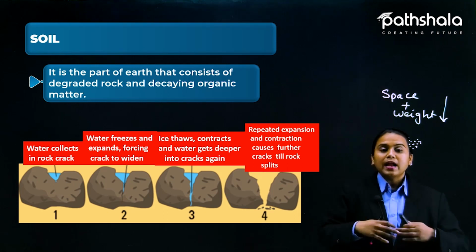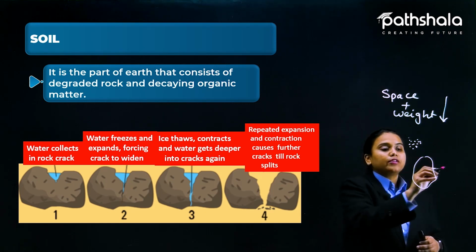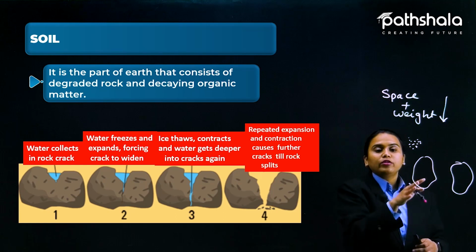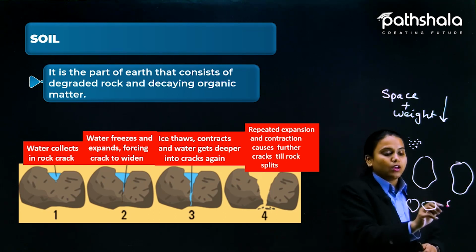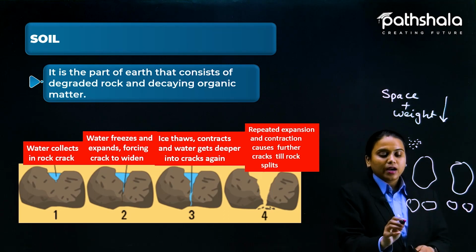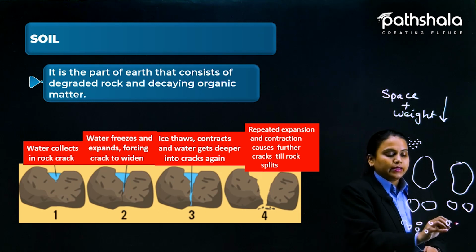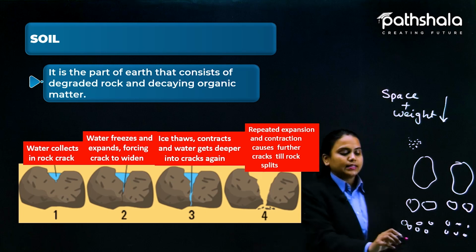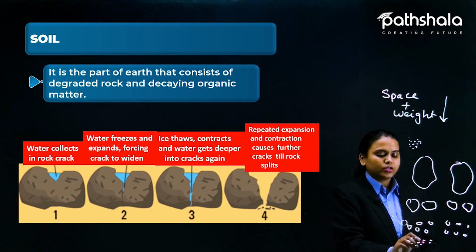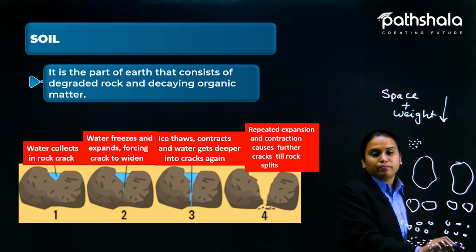and this ultimately is going to make this big rock into two equal parts. And these two equal parts after a long time again break into more small equal parts with the same process. Now these small ones again break into smaller ones, and these again, and like this we have such small particles.